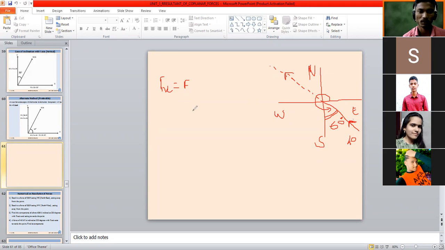So what will be the formula for the vertical component, and what will be the formula for the horizontal or x component? Now what will be the formula for Fx? F sin theta. Now all things are with you. Now you can calculate F sin theta. What will be the value of F sin theta?